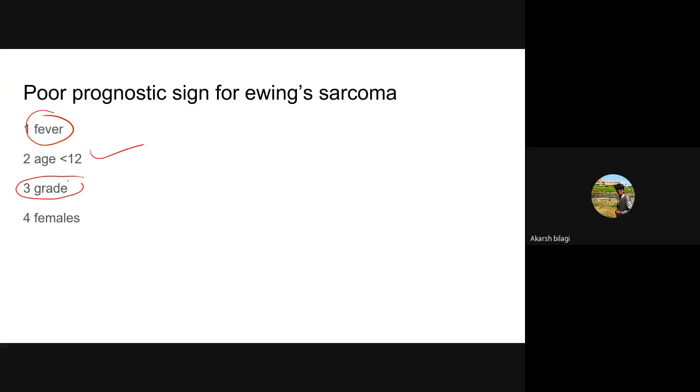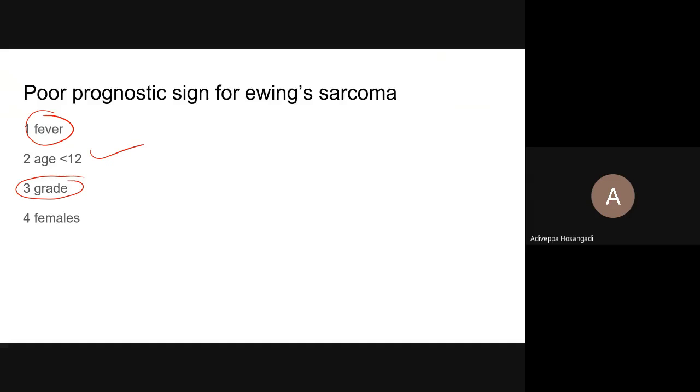One important thing you want to remember is grades. It is graded low grade, high grade. For any sarcoma, high grade is poor prognosis, low grade is good prognosis. But typical of Ewing sarcoma is that grading of the sarcoma has no prognostic value.